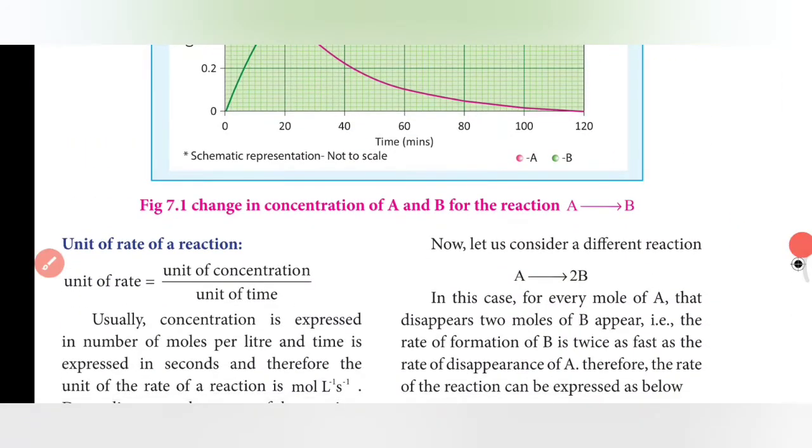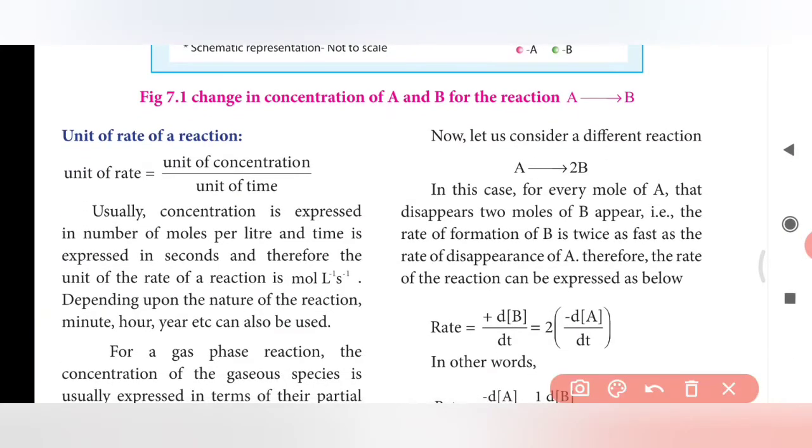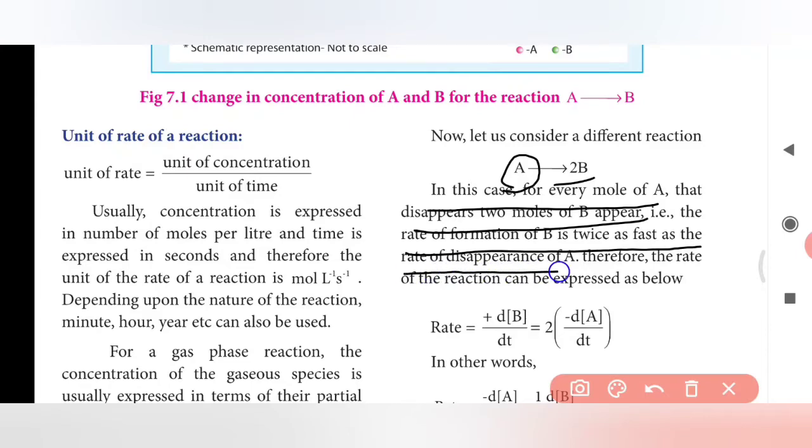Now let us consider a different reaction, A gives 2B. Here 1 mole of A gives 2 moles of B. In this case, for every 1 mole of A that disappears, 2 moles of B appear. That is, the rate of formation of B is twice as fast as the rate of disappearance of A.